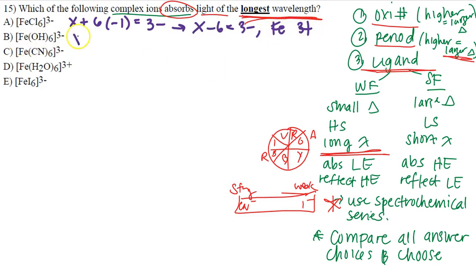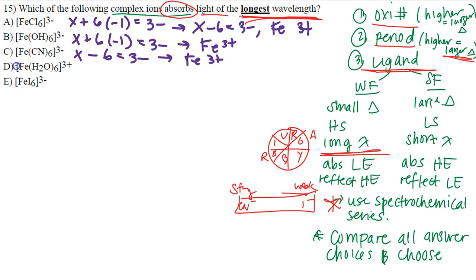Let's look at this one. We're going to have X plus 6 times -1 because OH minus is -1. And this is equal to 3 minus. That means we're also going to have Fe 3 plus here. This one is X minus 6 because cyanide is also -1 here. That's 3 minus. So again, we're going to have Fe 3 plus there. So far, all of them have the same oxidation number.